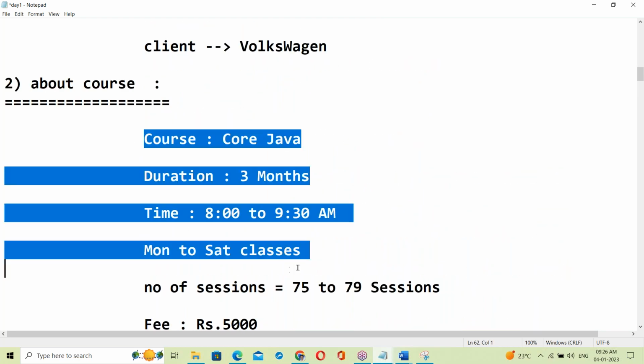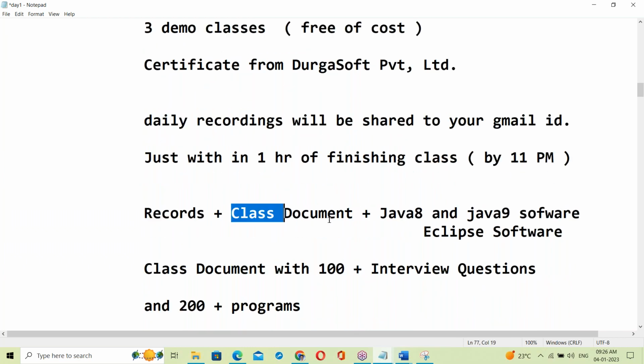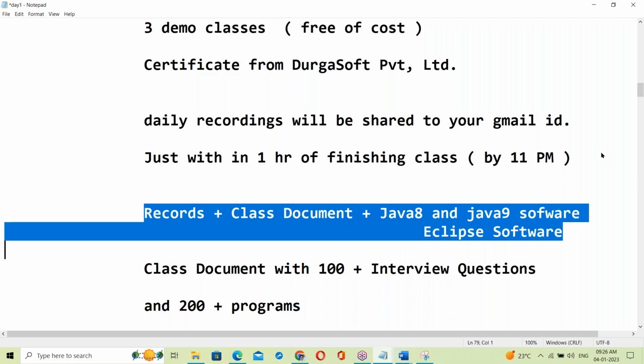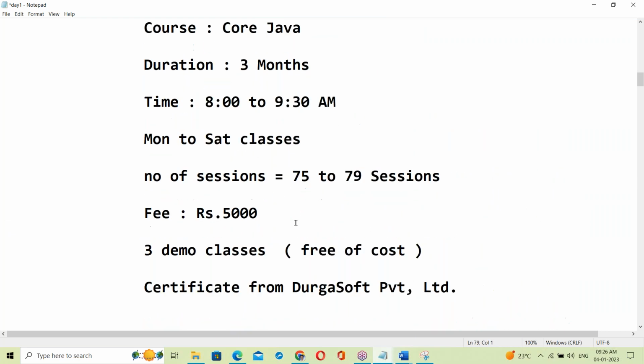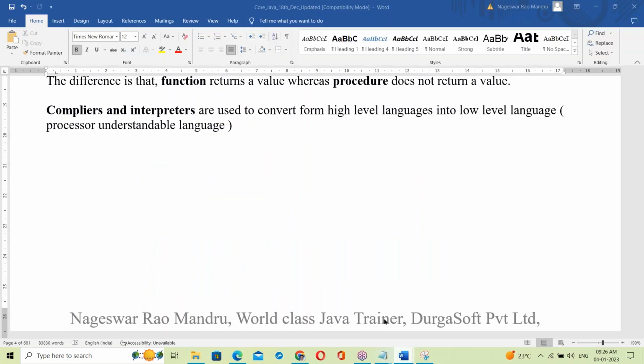So that is your course information. Okay, so daily recordings, class documents, Java 8 and 9 software, and Eclipse software, these things are provided to you. About course information, here is this document, around 600 pages. This document is for you only.